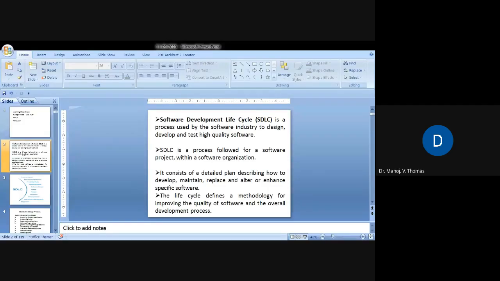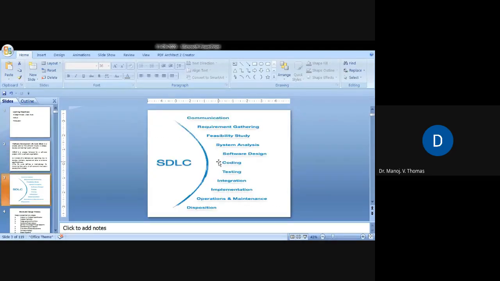So this process is followed for a software project within a software organization. It consists of detailed plan, maintenance, replacement, and development, other stuff. The life cycle defines a methodology for improving the quality of the software and the overall development of the process. So if you look at this slide, you can see these are the various stages in the software development life cycle. Okay, so what is software development life cycle?